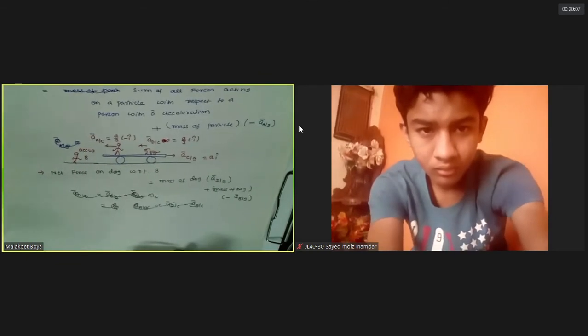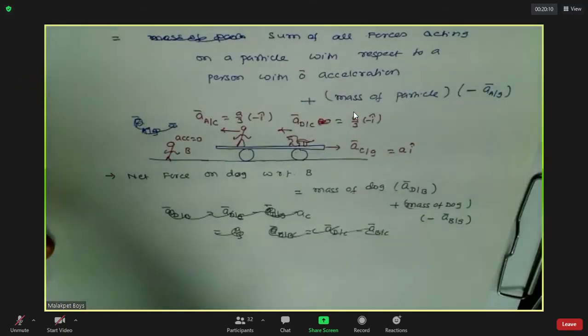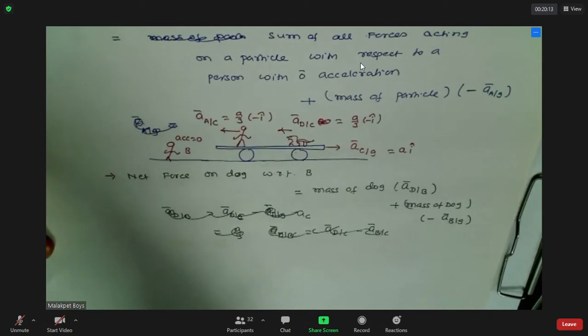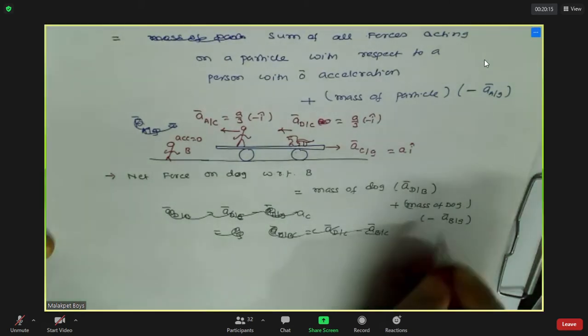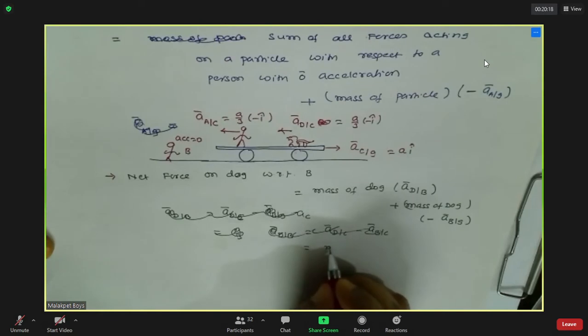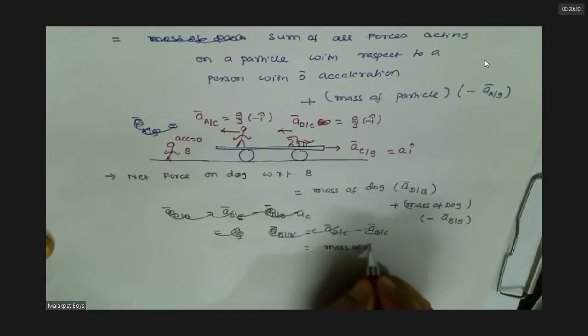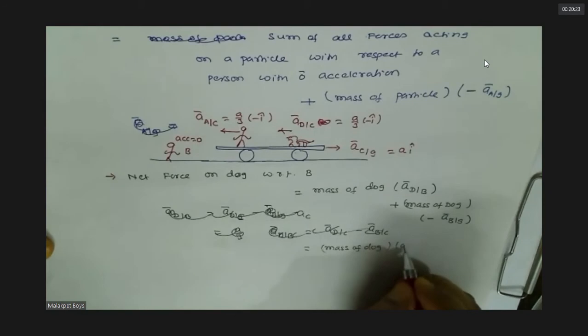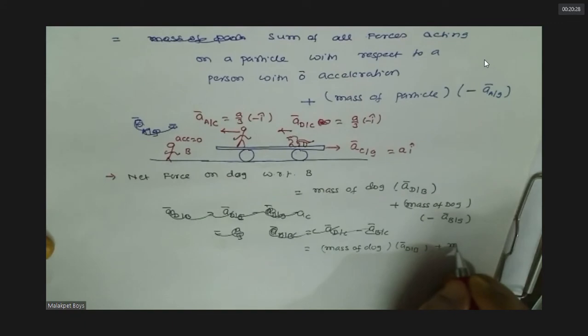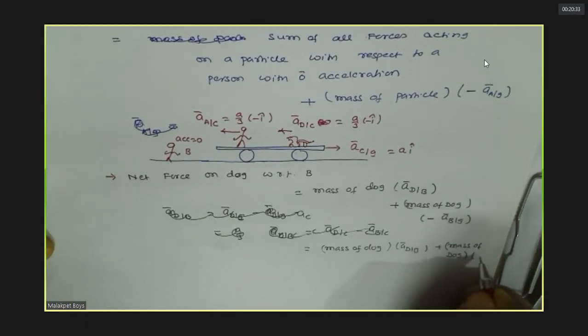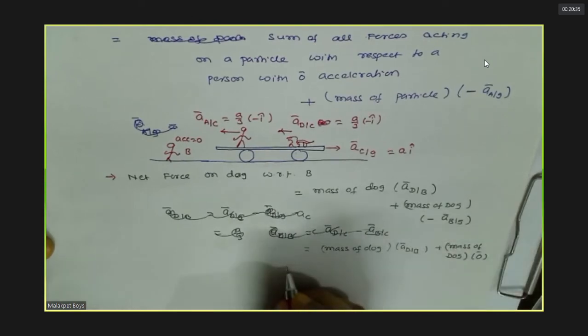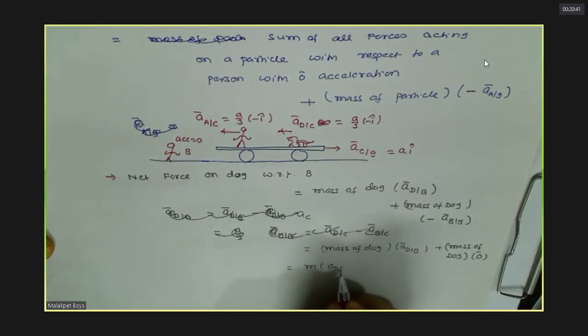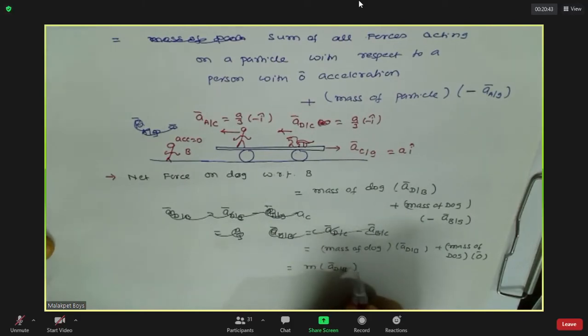Till here, any doubt in this? No, sir. Anyhow, this is 0, no? This fellow is not having any acceleration now. Mass of dog is m. Understood this?